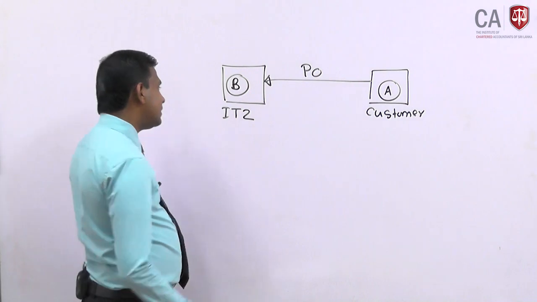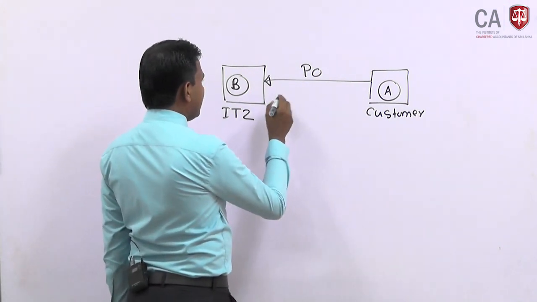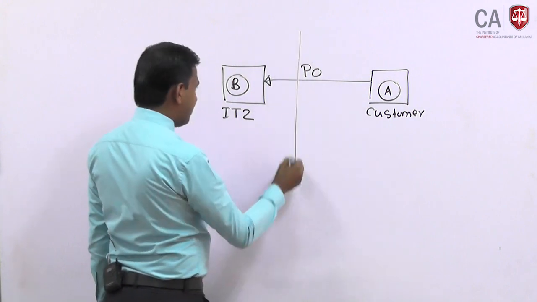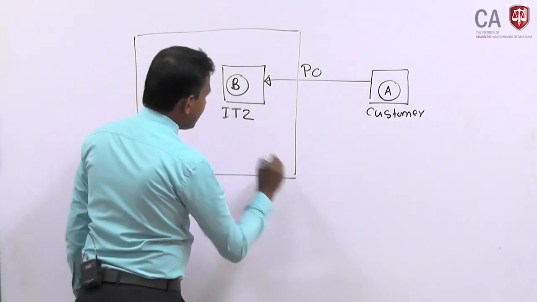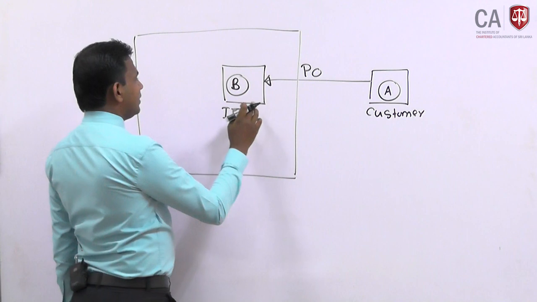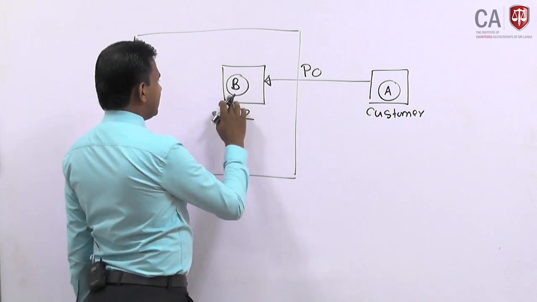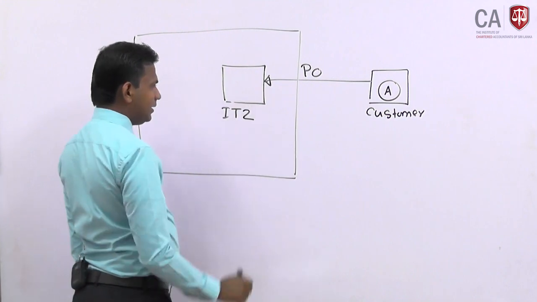After that, let's say this is the company premises, so B company. So what happened? Internal documents.